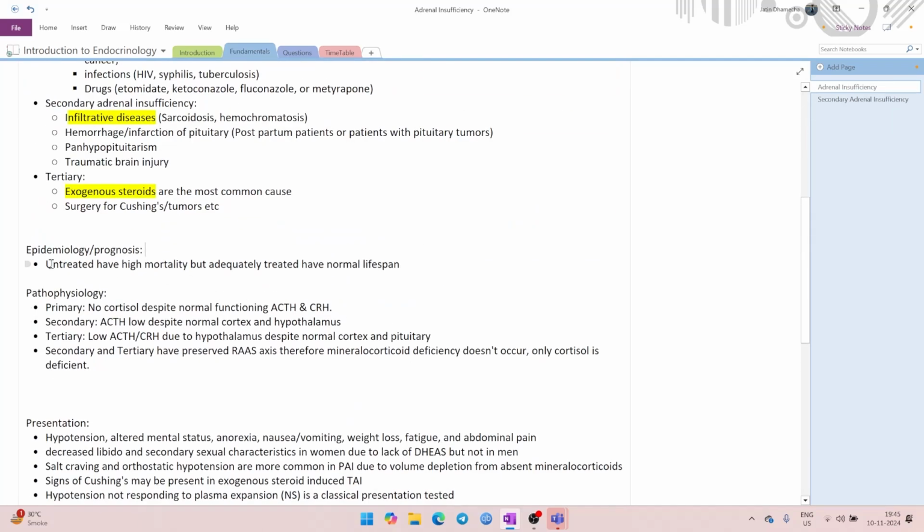Now, in case of epidemiology, we will be including prognosis as well, but this condition does not have a lot on prognosis. So, in case of prognosis, untreated patients have high mortality. If a patient with primary adrenal insufficiency is coming to you, the patient is hypotensive, you keep giving the patient normal saline and it is not responsive, then the patient will die. So, mortality is high if it is untreated, but if you treat it adequately, then the mortality is not that much and they can have a normal lifespan.